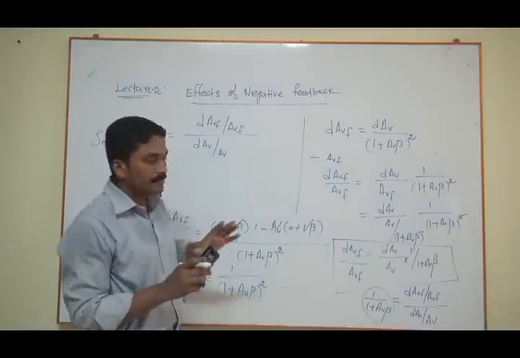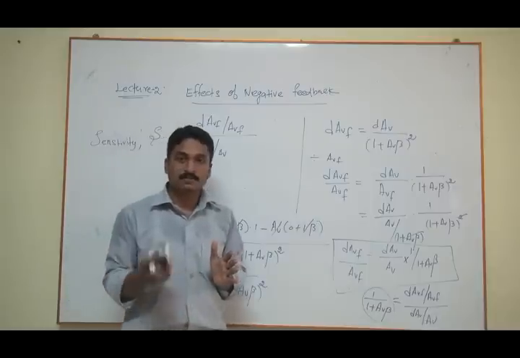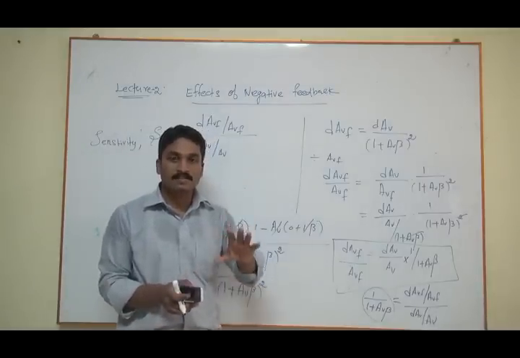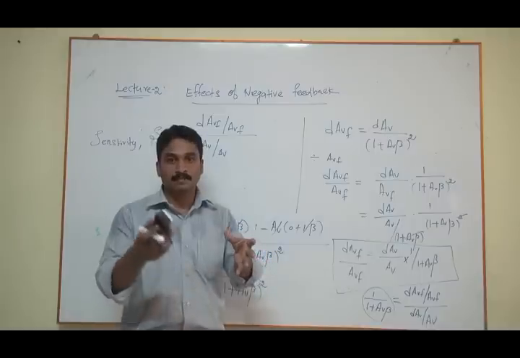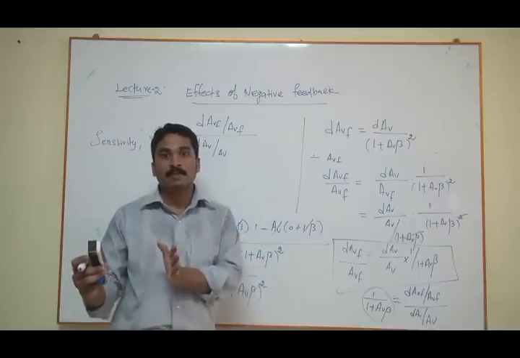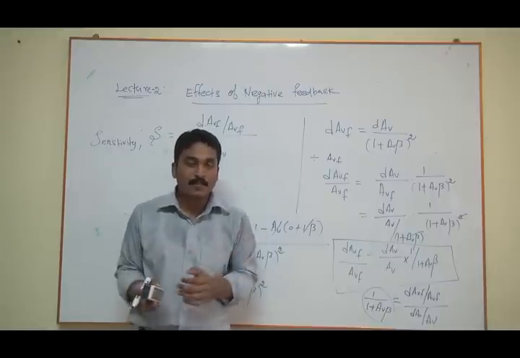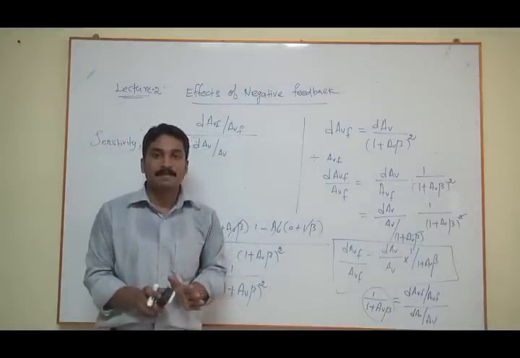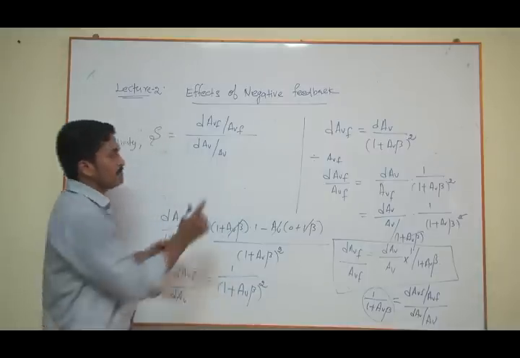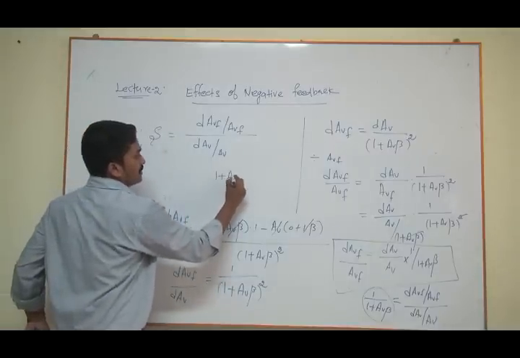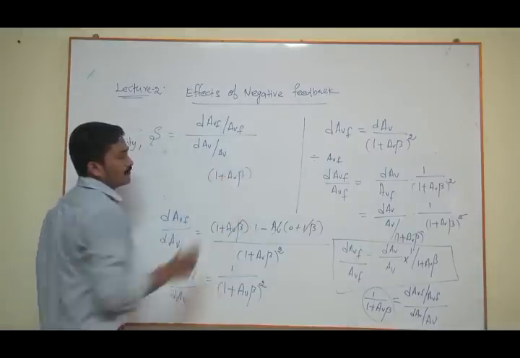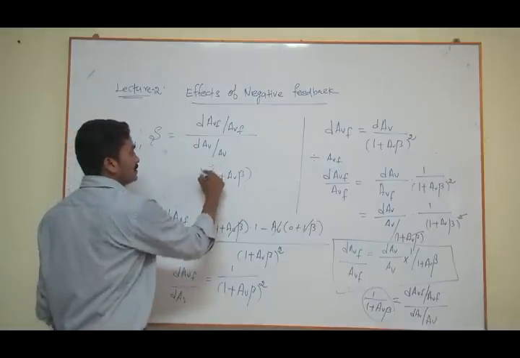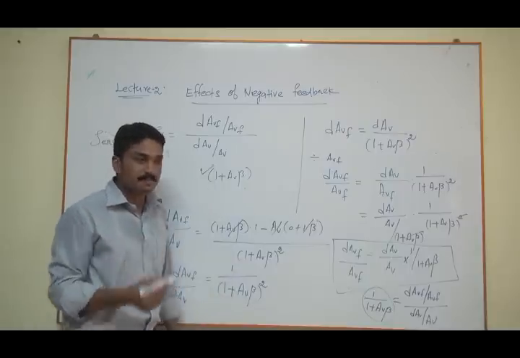And the fractional change in voltage gain with the feedback is equal to the fractional change without feedback divided by the factor 1 plus AV beta. And it is obvious, if something is increasing in a feedback amplifier it is because of the same factor 1 plus AV beta. If something is reduced, it is also because of the same factor 1 plus AV beta.